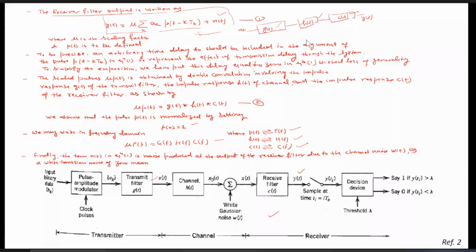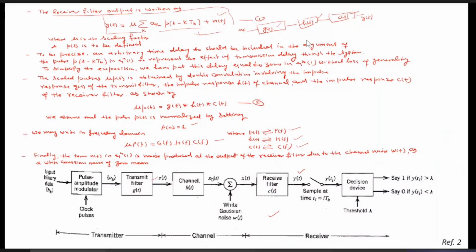Now, let us represent this y(t) in another form. Then we will have some more idea about what the ISI is, and our aim is to calculate the ISI. In the earlier case, you might remember that we did not consider the channel, because we did not want to consider the effect of ISI; we only wanted to consider the effect of white Gaussian noise. But here, since we want to consider the effect of the channel, we have considered the channel impulse response. There we will see how the y(t) we are getting here can be written in another form.